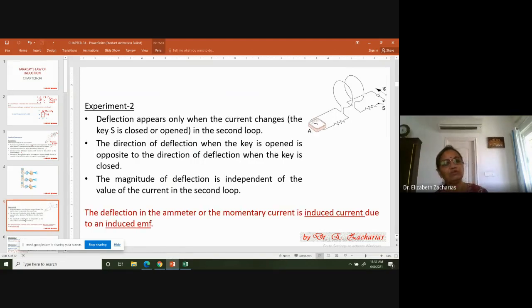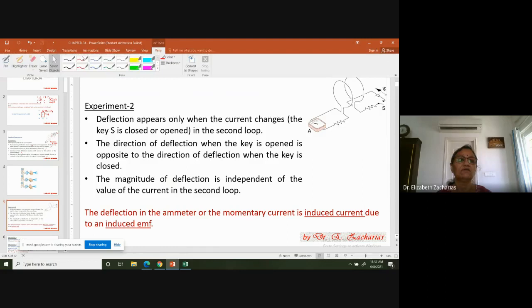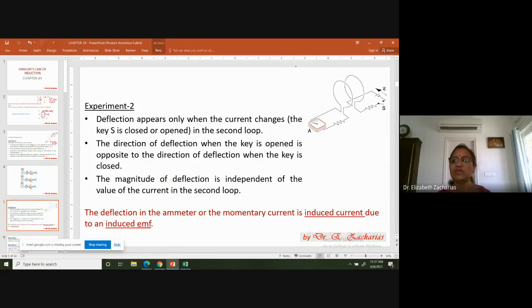So now let's go to experiment number 2. In experiment number 2, now we'll do one thing. We'll call the first loop, the loop which was there in your first experiment, loop 1. And now you're seeing that instead of a bar magnet, there is a loop 2 that is being used.